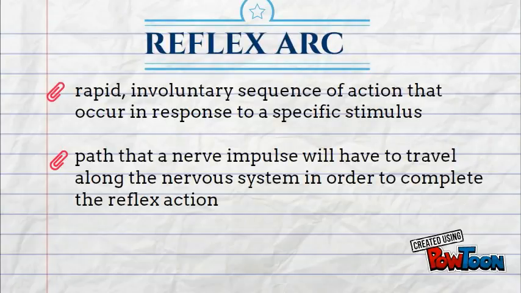Reflex arc is a rapid, involuntary sequence of actions that occur in response to a specific stimulus. Other than that, spinal reflex is the path that a nerve impulse has to travel along the nervous system in order to complete the reflex action.